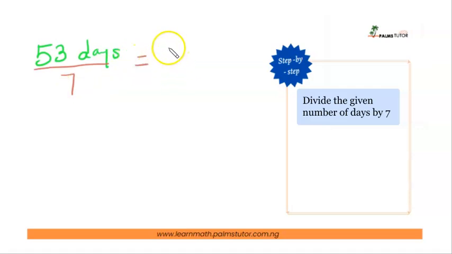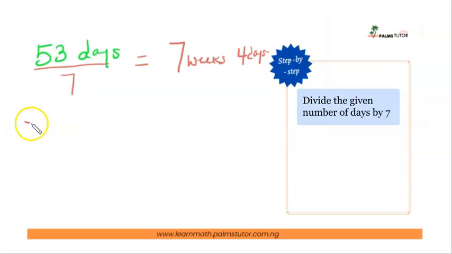7 times 7 is 49. So I have 7 weeks, right? That means after each week, I'll still have a Friday, because after 7 days we have the same day. So then I have 4 days left. 7 weeks, 4 days, right?